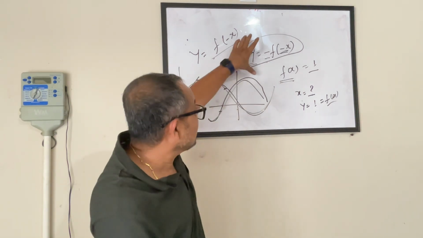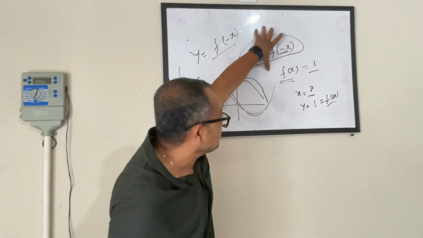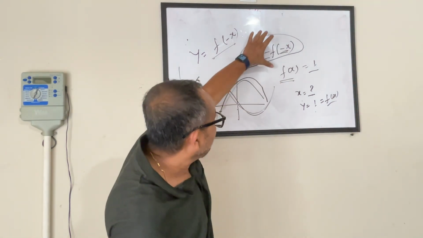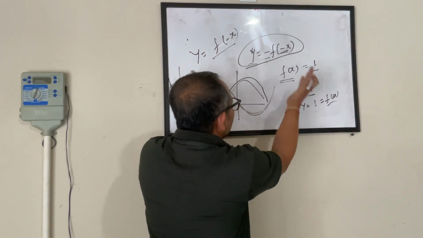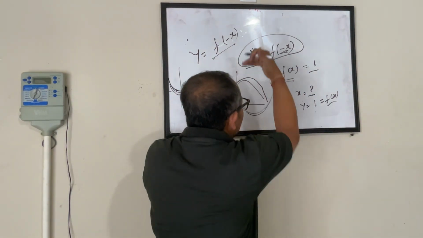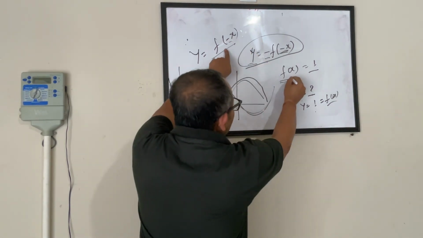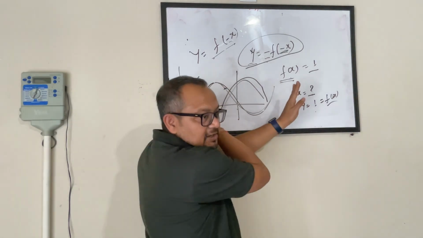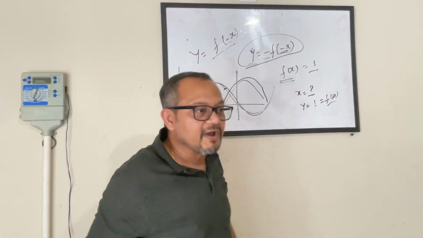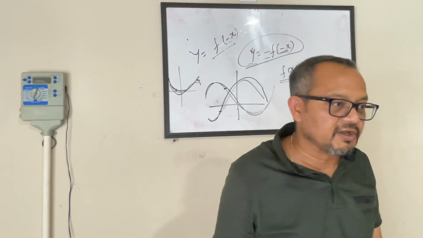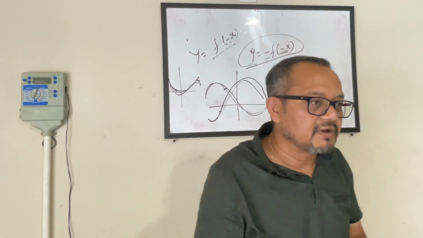Just try doing it. Just remember this thing: this is your original function, and you have to get to this one. Meaning, first you will take out the minus by flipping it against the x-axis. And then you are taking the minus out of x, which means you are flipping against the y-axis. So you are flipping it 2 times and then you can look at the graph and from that you will be able to figure out what the value will be. You can solve it also, but just by looking at the graph you will be able to solve it.